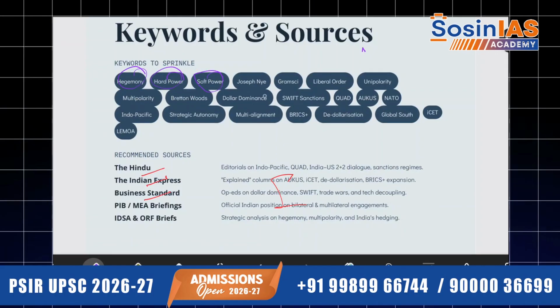Hegemony, the meaning of hard power, soft power, Joseph Nye, Gramsci, liberal order, unipolarity, multipolarity, Bretton Woods, dollar dominance, SWIFT sanctions, Quad, AUKUS, NATO, Indo-Pacific, strategic autonomy, multi-alignment. All of these are part of the vocabulary. You have to remember them whenever you are going to write any question with regard to US hegemony. I hope this is all clear to you.